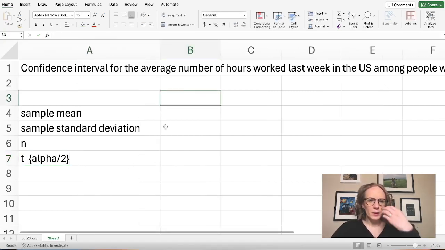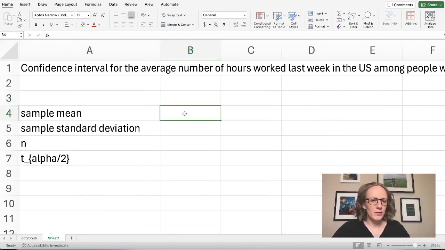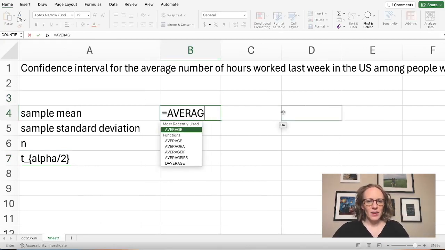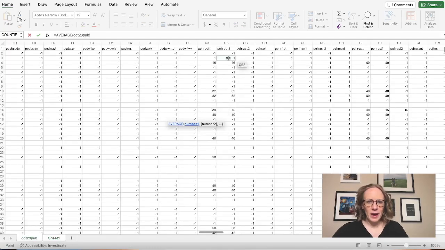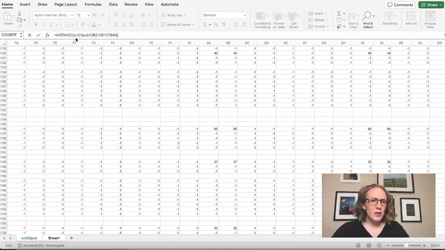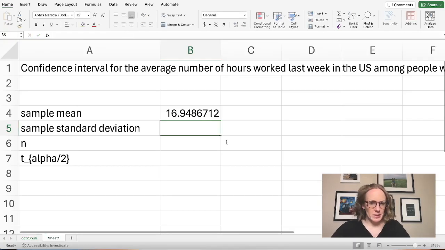So here, let's think about our sample mean first. In Excel, I can do average and take the average of all my sample values to get the mean. I could go back here, select this first value, and hit Control-Shift down until I get to the end, GB127940, and that will select that entire column. Great. So that's my sample mean.